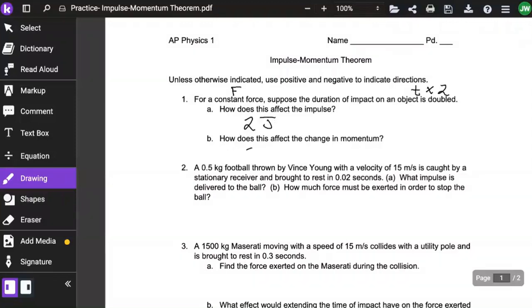How does this affect the change in momentum? Change in momentum and impulse are the same thing. So if we're doubling the impulse, we're doubling the change in momentum. It's 2 times larger.